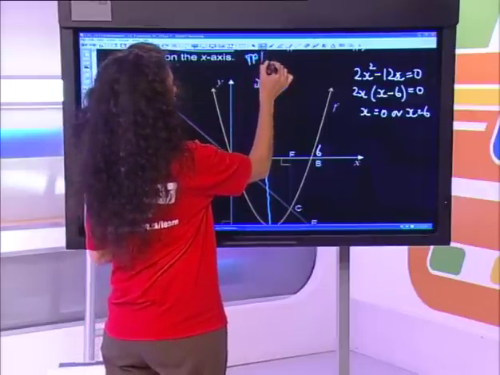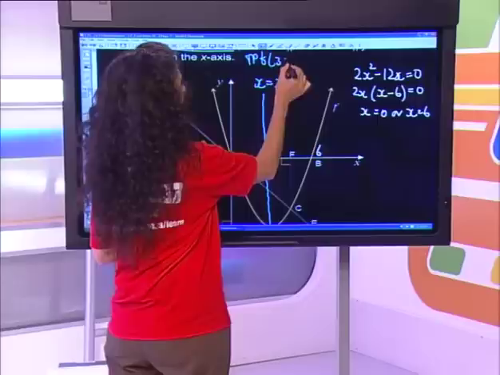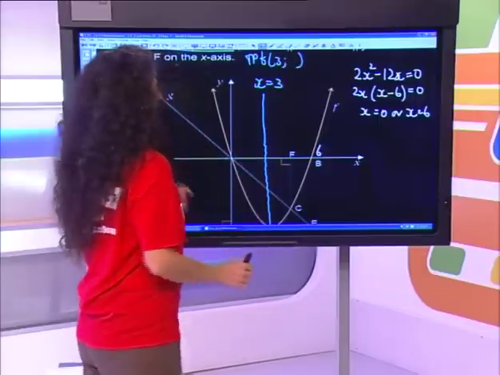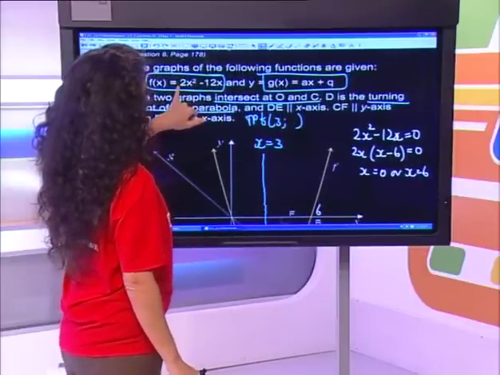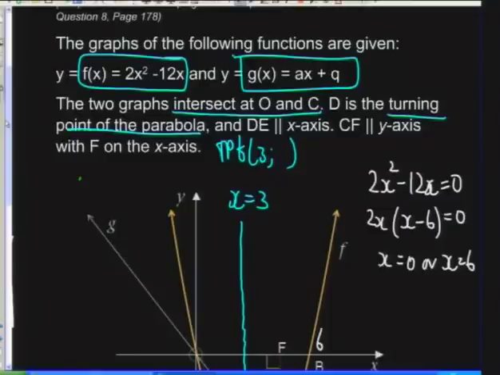So the turning point is going to be the point with x equal to 3, and then I can work out what my y value is by substituting back into the original. So I've got 9 times 2 is 18, minus 36. So that gives me a y value of minus 18. So that would be my turning point.